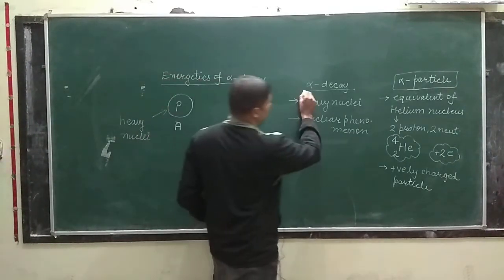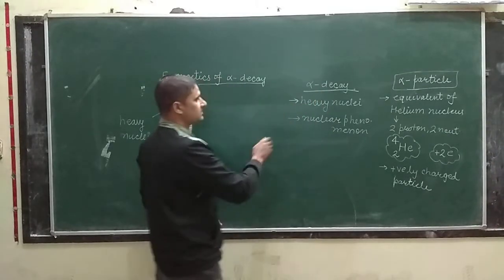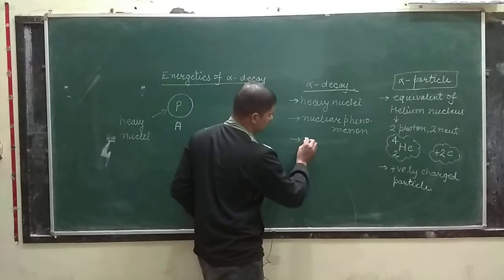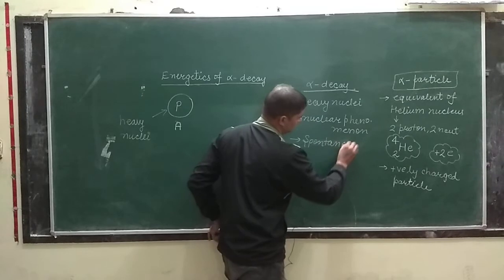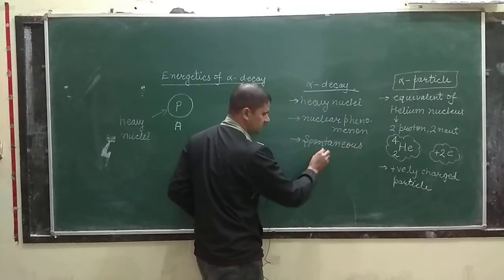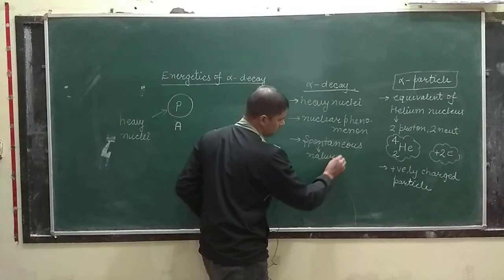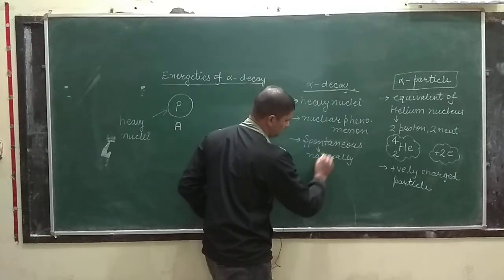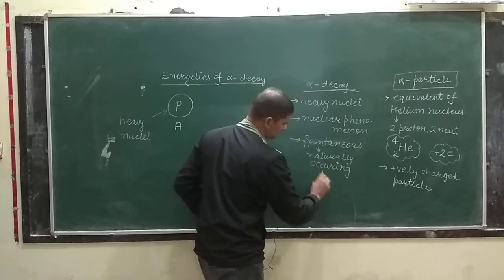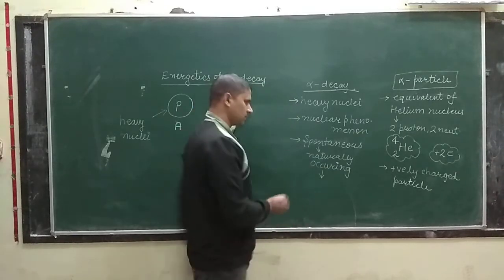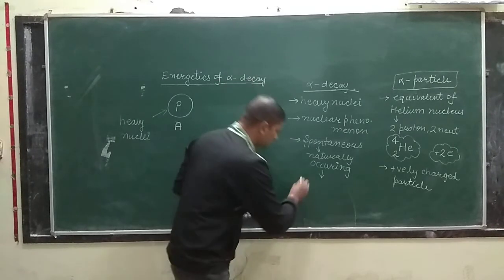So class, we can call alpha decay alpha disintegration, and second, this is a spontaneous process. Spontaneous means this is a naturally occurring phenomenon. And further, this does not depend upon physical parameters.